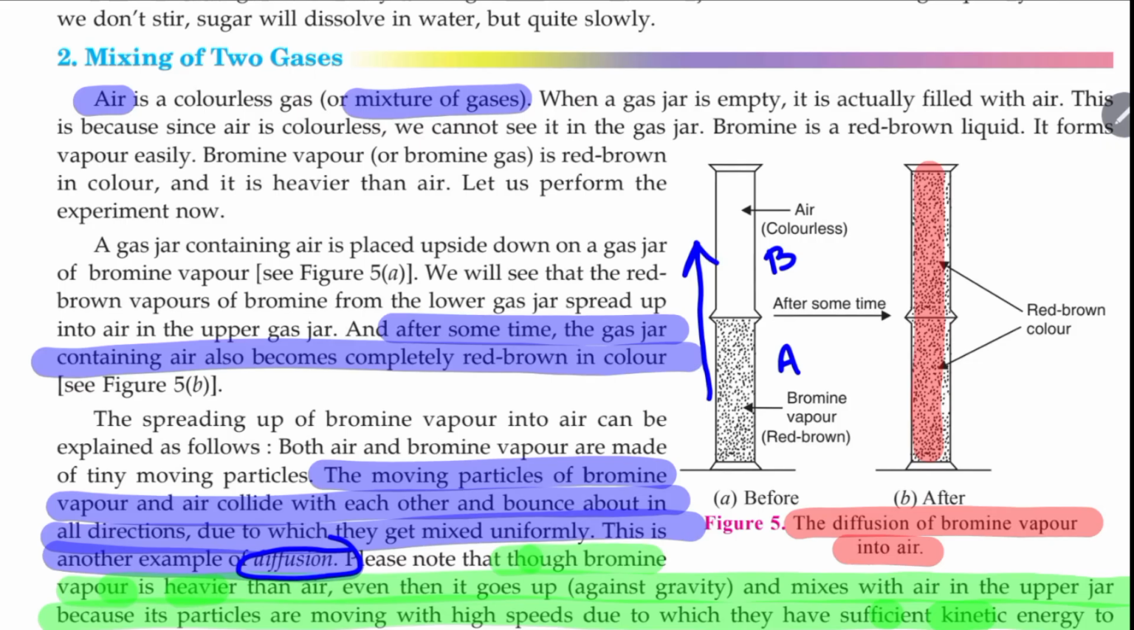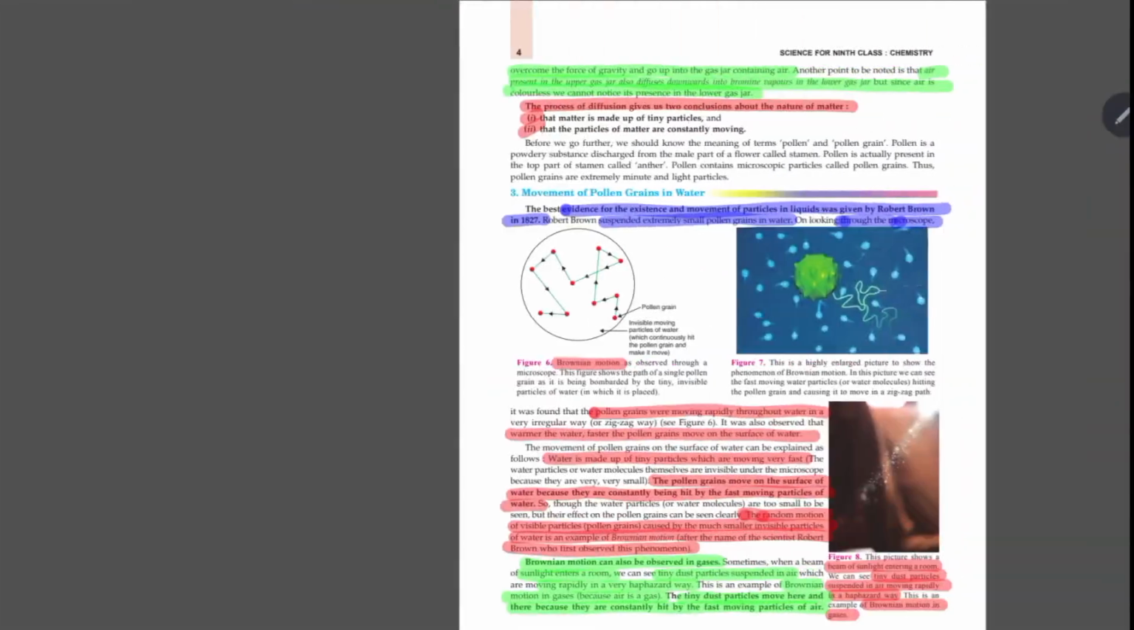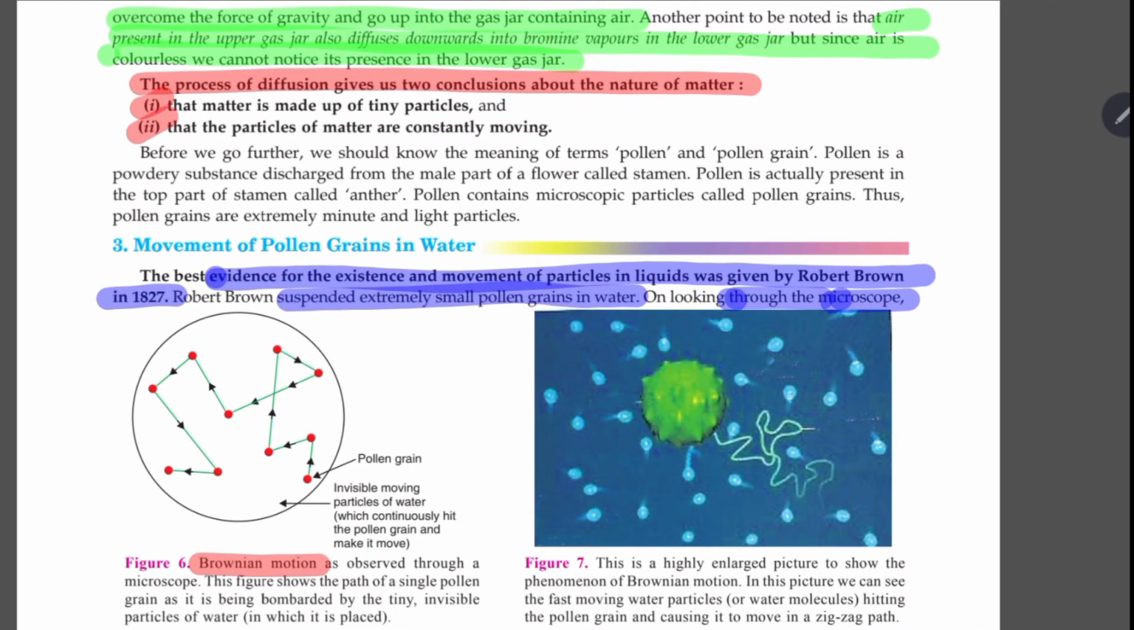Now you may think that, okay, it's moving against gravity. How is it so? We know from Newton's experiment, the apple will always fall down. So how can this bromine go up? Yes, it is going up because it has sufficient energy. It has sufficient kinetic energy, which allows it to move up, overcoming the force of gravity.